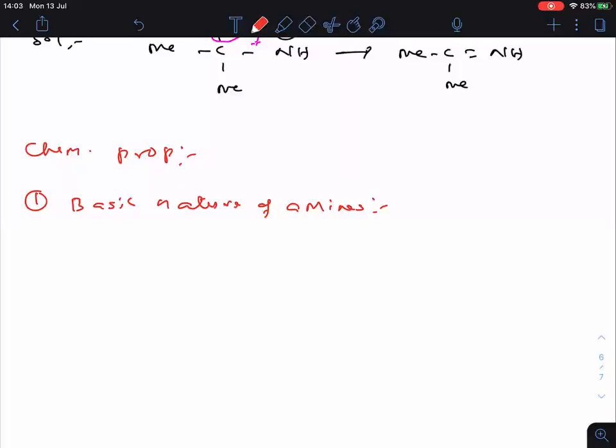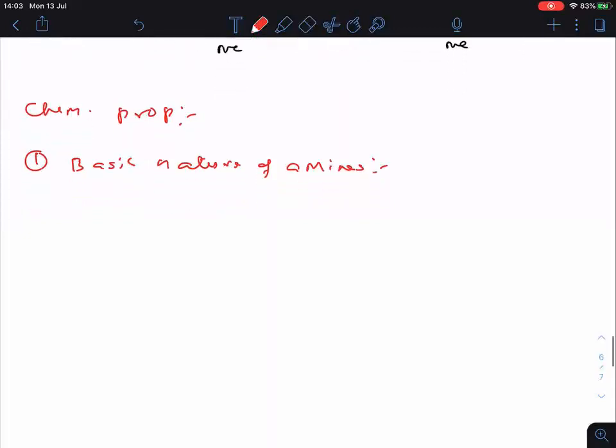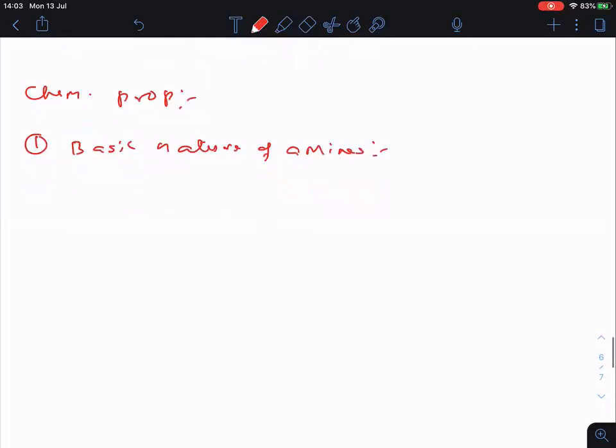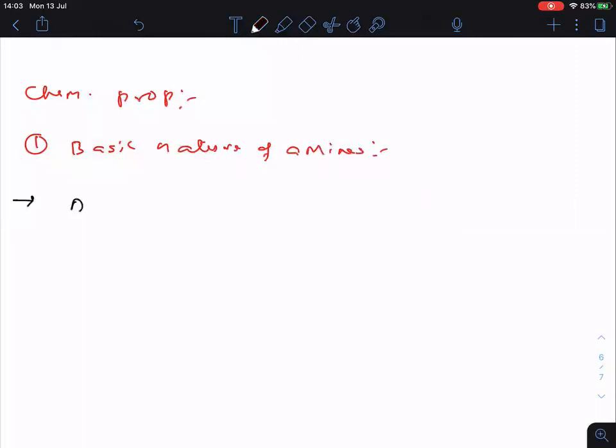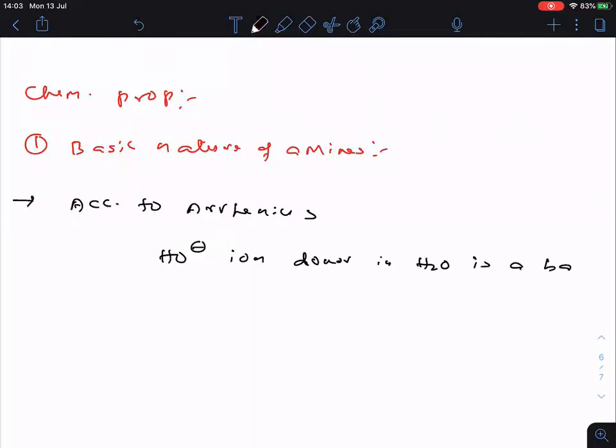Now, here, first of all, according to Arrhenius, an OH minus ion donor in water is a base.